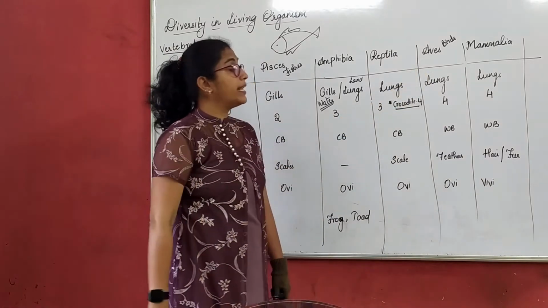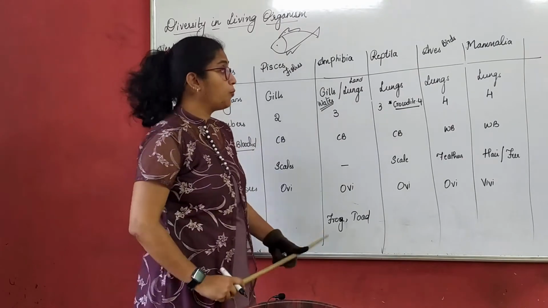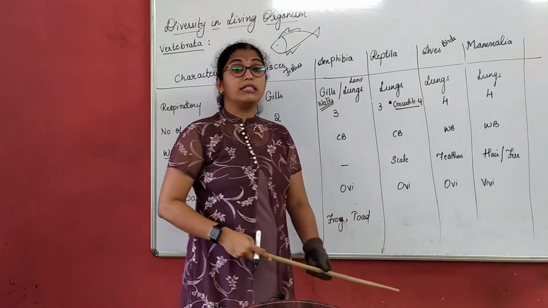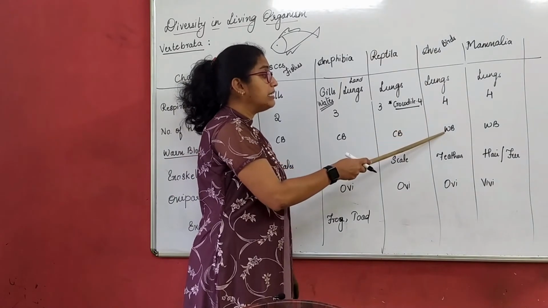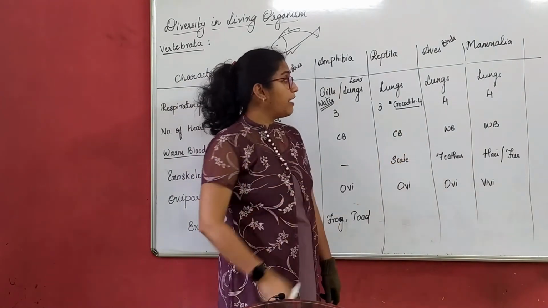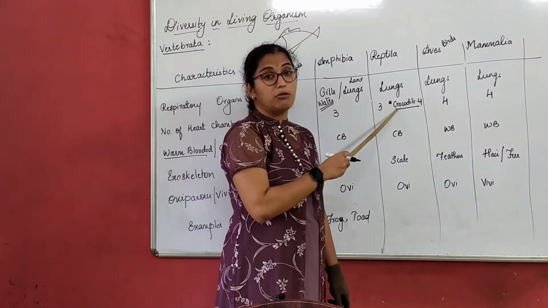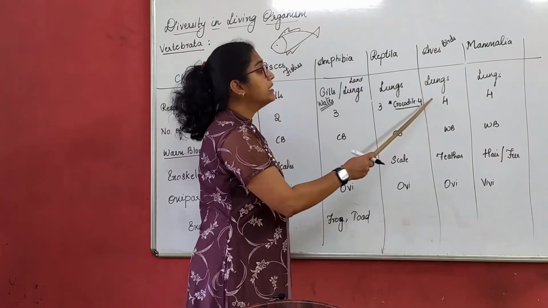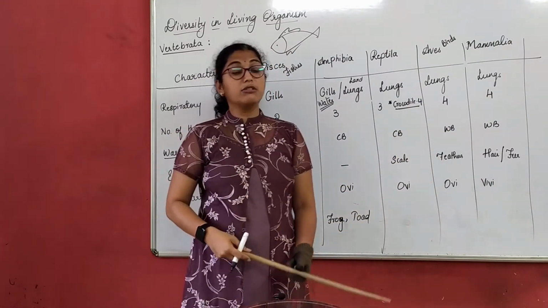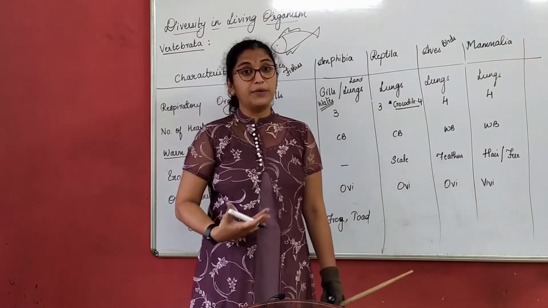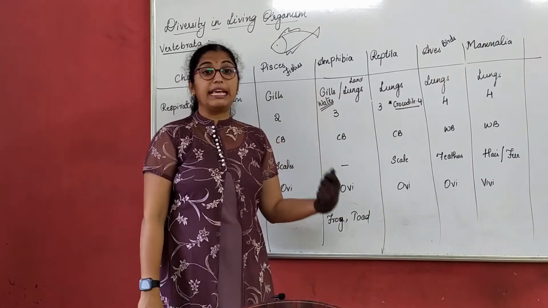We'll move to the next one, aves. Aves means nothing but the variety of birds that we know. Respiratory organs are lungs. They have a 4-chambered heart. These are warm-blooded. So if you have observed, if they have a 4-chambered heart, they are warm-blooded. Again, the exception is crocodile. Crocodile will not come into it. They have an exoskeleton in the form of feathers, right? And these are oviparous. That means they lay eggs.